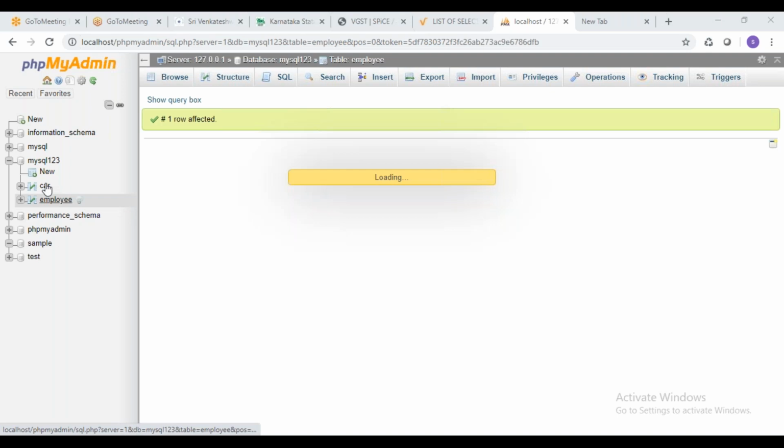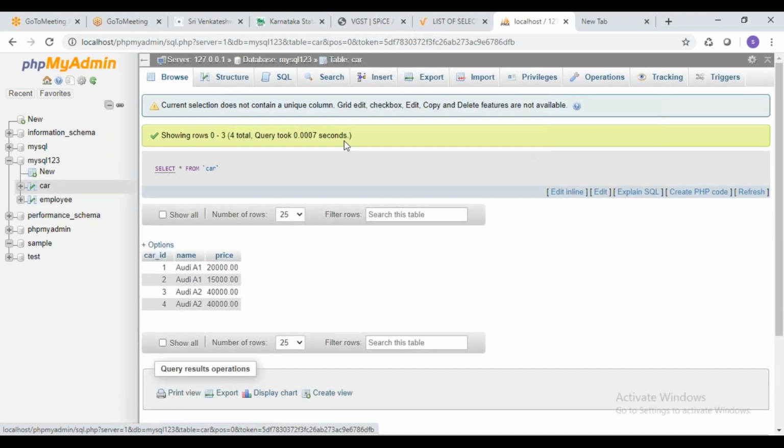Now you can see I have created a table called car, which has car ID, name, and price. The car names are Audi A1, Audi A2, Audi A3, I mean A2. The prices are different.